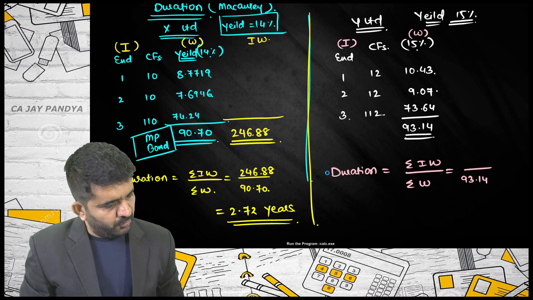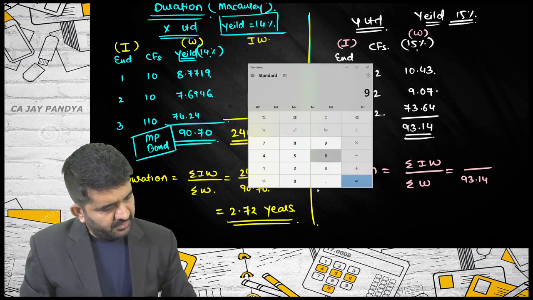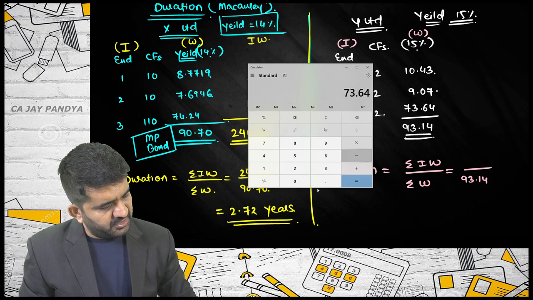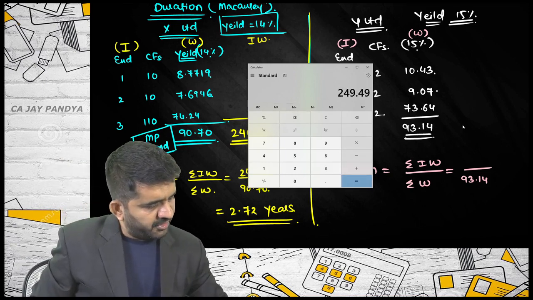Sigma IW I'll have to find out: 10.43 plus 9.07 multiplied by 2 plus 73.64 multiplied by 3, which is 249.49.